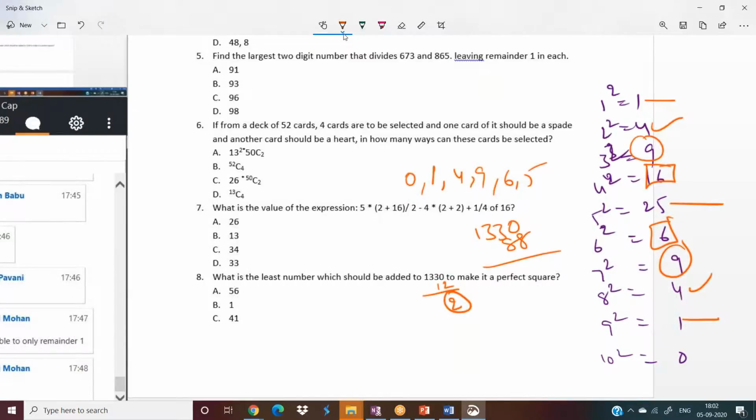If you add 88 now, the units place digit will be 8, and a number ending with 8 will not be a perfect square. So just by using that logic, 1330, just add 56. It is ending with 6 only. It is a possible case, but 1331 you can eliminate directly, because 1331 is 11 cube but not a square. 1330 and then 41, ending with 1, is also a possibility, so we cannot skip this.